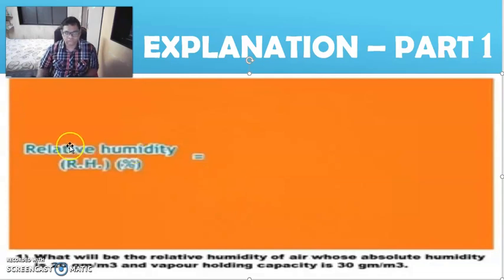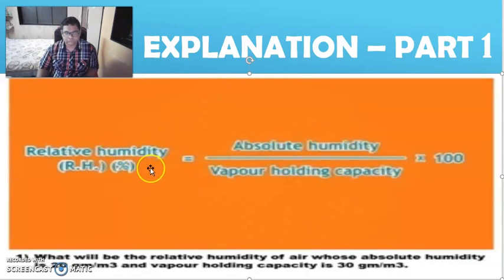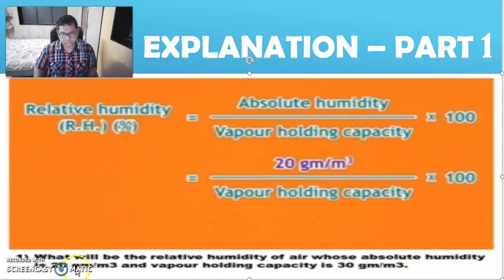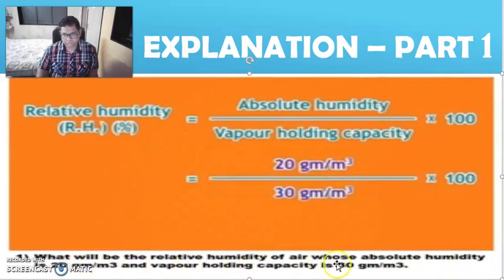Relative humidity can be calculated as: relative humidity RH is equal to absolute humidity upon vapor holding capacity into 100. Question: what will be the relative humidity of air whose absolute humidity is 20 gram per cubic meter and vapor holding capacity is 30 gram per cubic meter?